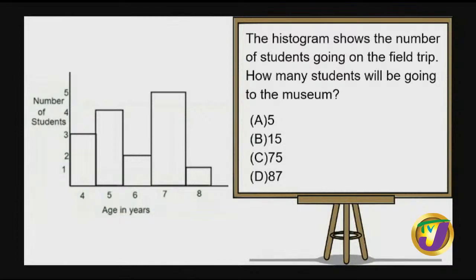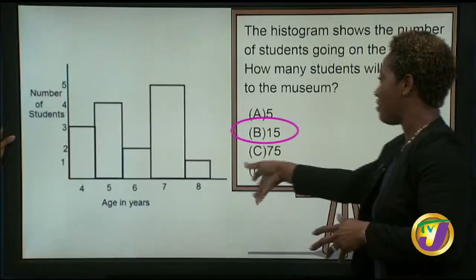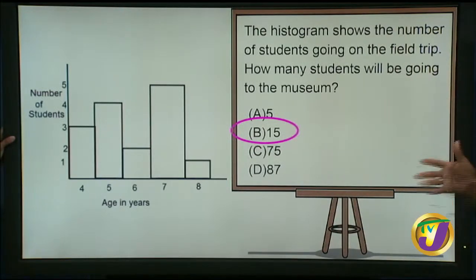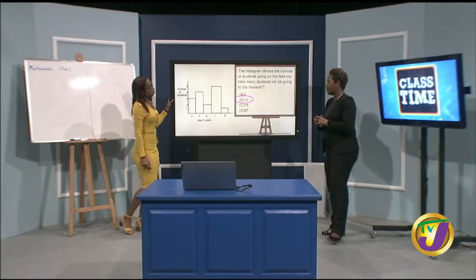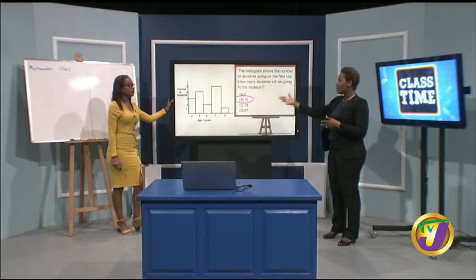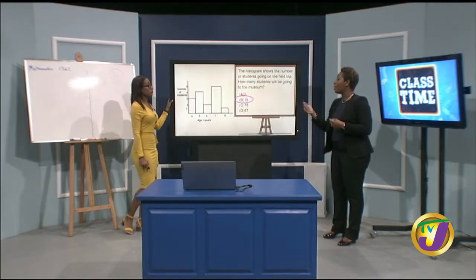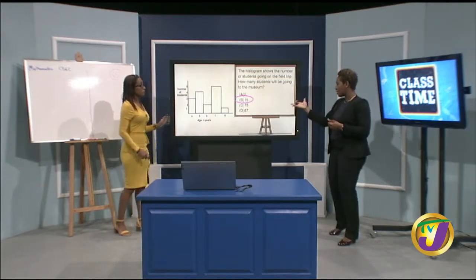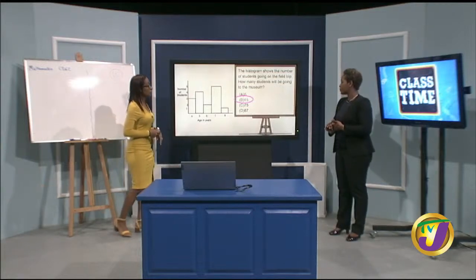So your options, there you go, B. Now, if you did choose D, 87 students. Wow. That would have been a lot of students. Now, you could have gone 1, 2, 3, 4, 5. Yes, so A. You could have done that, but that's not understanding what the question is asking. 75 is way out as well. I don't know how you get 75. But you just have to understand what the graph says to you and how to extract the information. Pretty simple question.